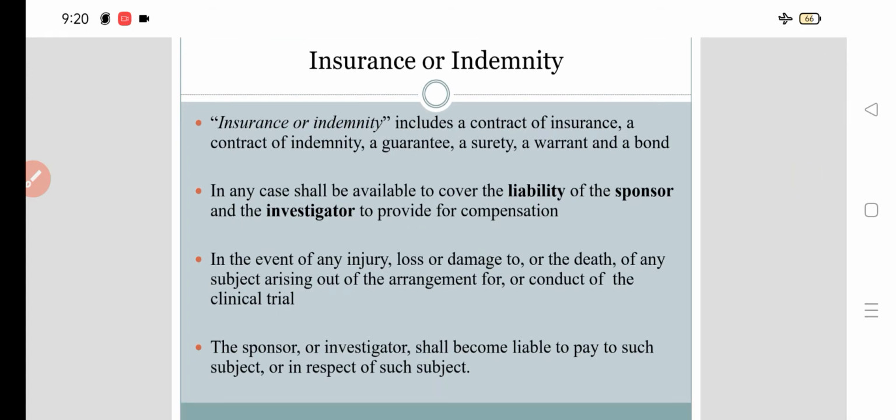Now, insurance or indemnity. This insurance or indemnity includes a contract of insurance, a contract of indemnity, a guarantee, a surety, a warrant, and a bond, in any case shall be available to cover the liability of the sponsor and the investigator to provide for compensation. In the event of any injury, loss, or damage, or the death of any subject arising out of arrangement for or conduct of clinical trial, the sponsor or investigator shall become liable to pay to such subject or in respect of such subject.